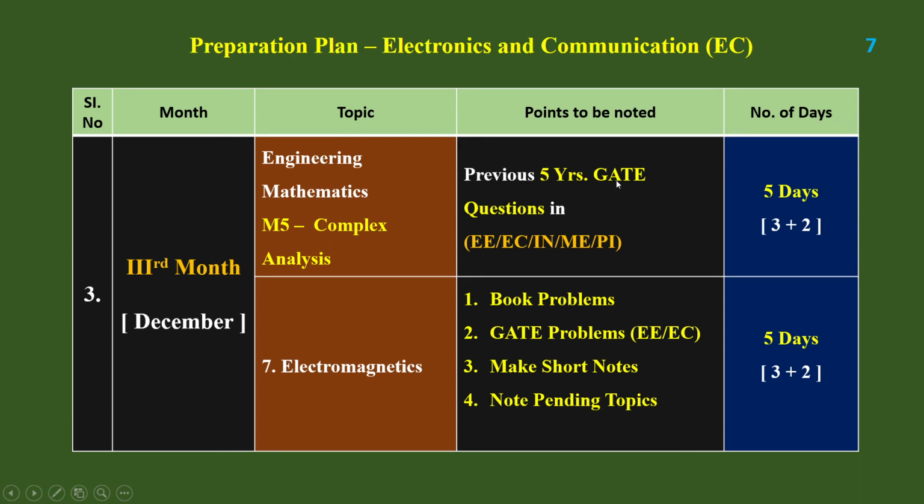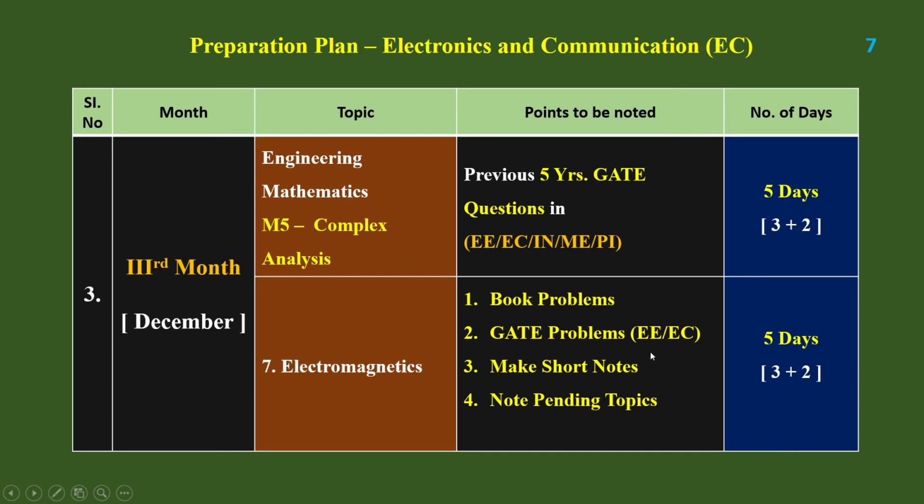And next, with the continuation of vector analysis, you can finish complex analysis in engineering mathematics. Here also the previous 5 years GATE questions in 5 disciplines can be analyzed. And I have scheduled 5 days only, 3 plus 2. After finishing vector analysis and complex analysis, because vector and complex analysis are the basics for electromagnetics, you can finish the subject electromagnetics. Okay, so parallelly we have to finish engineering mathematics and the oriented chapters. So here complex analysis and vector analysis are the basics for electromagnetics. So you can finish electromagnetics.